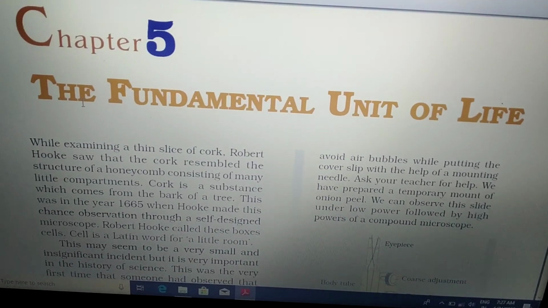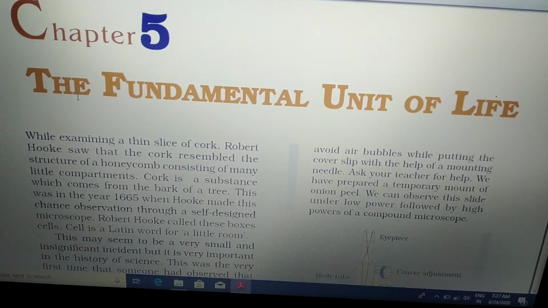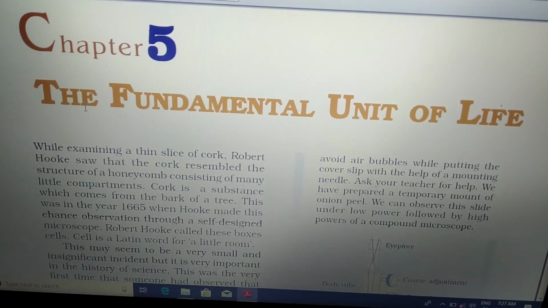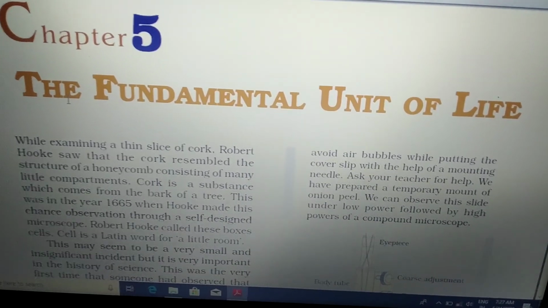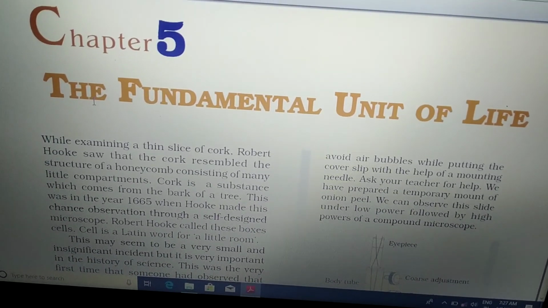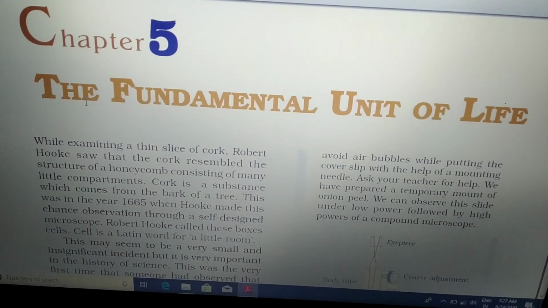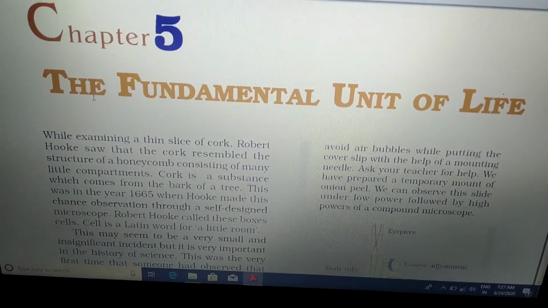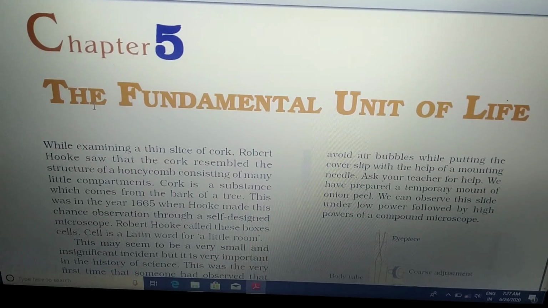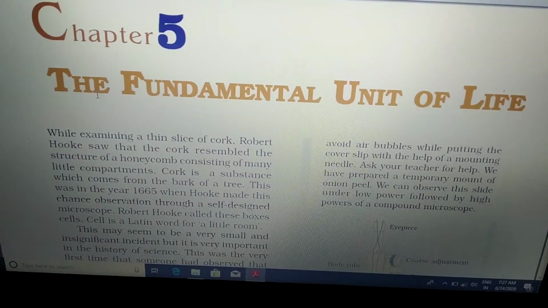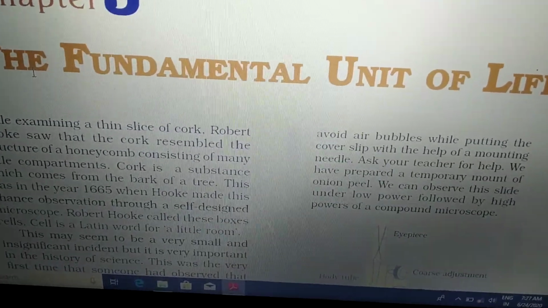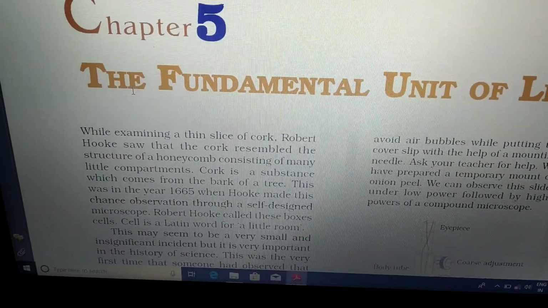In the previous classes 6, 7, 8 you already learned about the different types of living and non-living organisms. You already know that every living organism has a body made up of different small units, and that small unit is known as a cell.